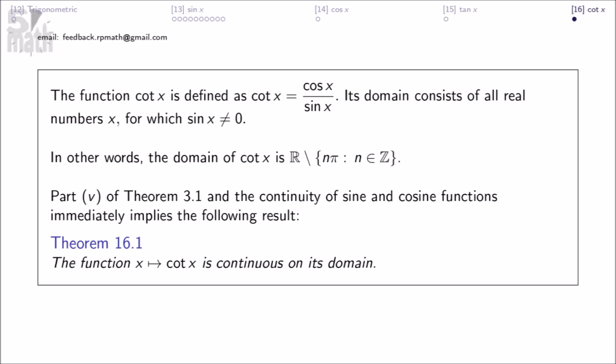The function cotangent x is defined as cotangent x equals cosine x divided by sine x. Its domain consists of all real numbers x for which sine x does not equal 0. In other words, the domain of cotangent x is this. Part 5 of theorem 3.1 and the continuity of sine and cosine functions immediately imply the following result. The function cotangent x is continuous on its domain.